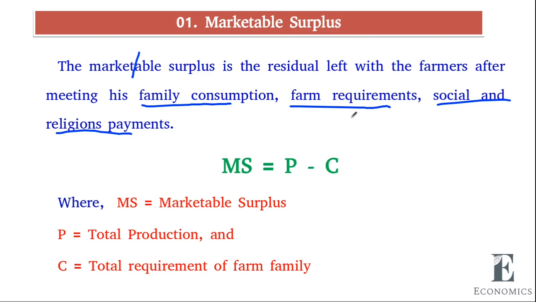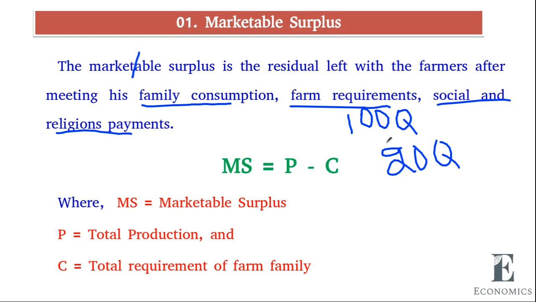For example, when the farmer is producing 100 quintal of paddy. For his family consumption, farm requirement, social, religious payments, he needs some 20 quintals. Let's assume that he needs 20 quintals of paddy.